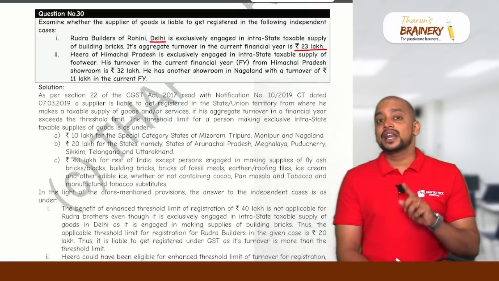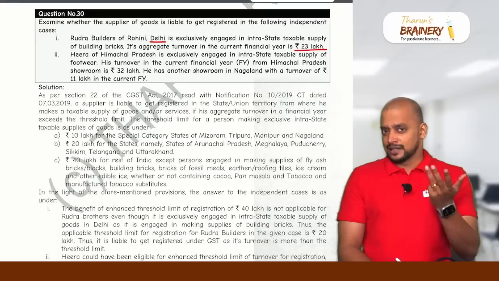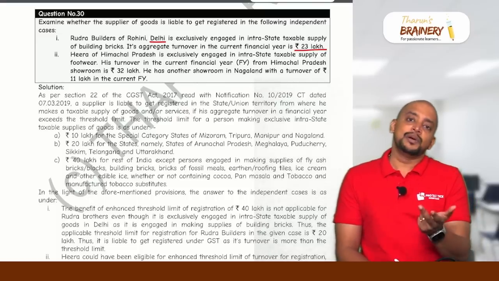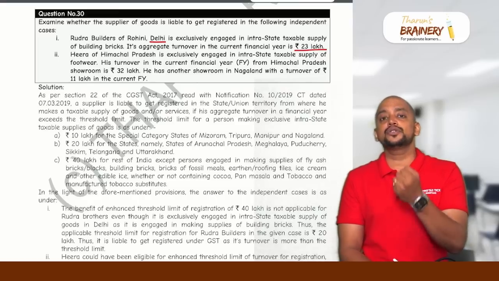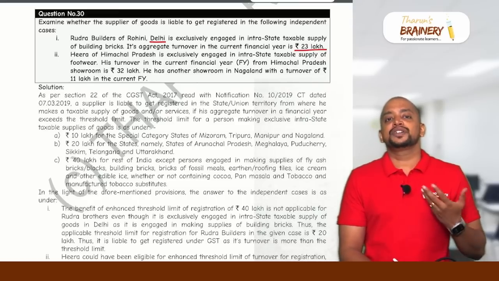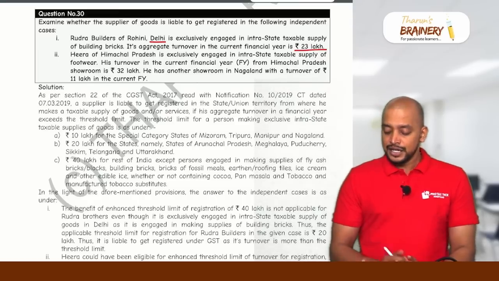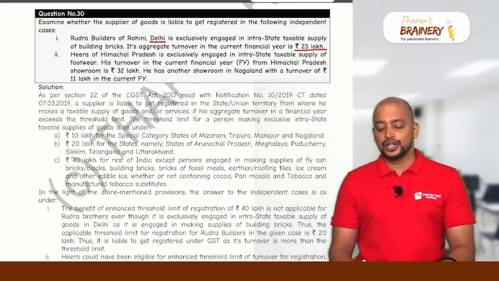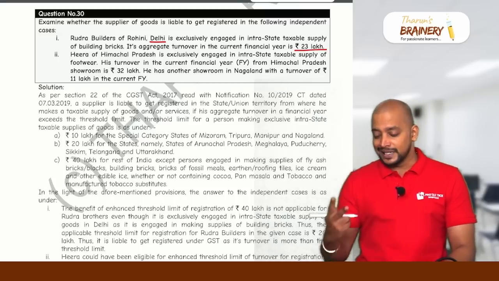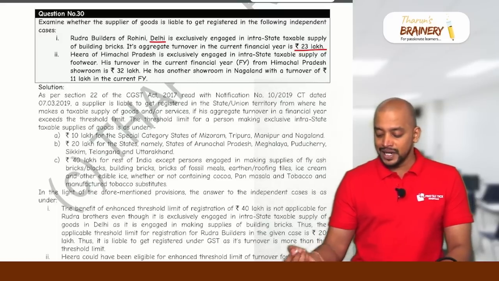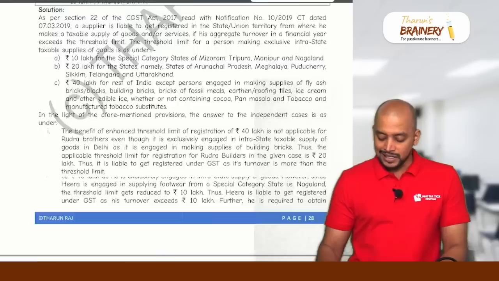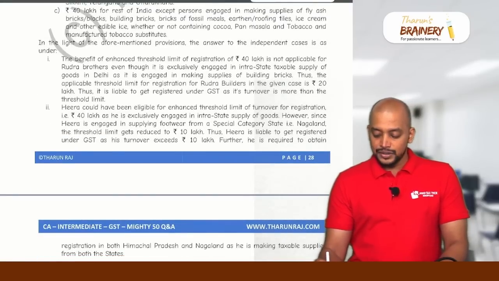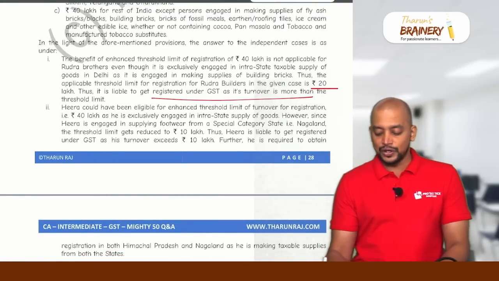However, if they are engaged in supply of ice cream, edible ice, pan masala, tobacco and tobacco products, bricks and roofing tiles, then the applicable limit will be 20 lakhs only, not 40 lakhs. So in this case, the applicable threshold limit to Rudra Builders will be 20 lakhs and their turnover is 23 lakhs. So therefore, as it exceeds 20 lakhs, they are liable to get registered. So that is the answer. So in this case, the applicable threshold limit will be 20 lakhs and thus they are liable to get registered.